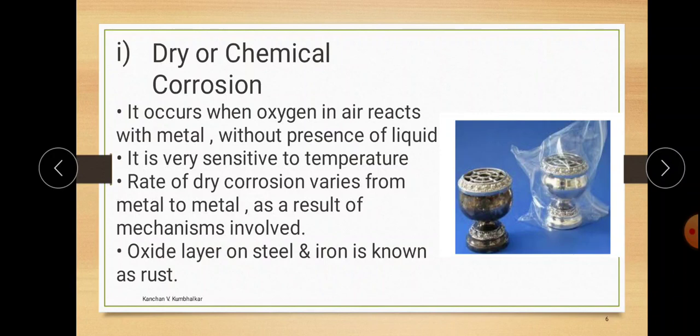And the last one: the oxide layer on steel and iron is known as rust. Corrosion is a general term for all metals, but if we are talking about iron, it is known as rusting. So rusting of iron is nothing but corrosion of iron.